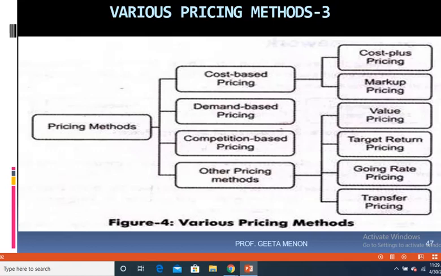So this happens only when a new product has been brought into the market and customers cannot actually understand the real value of the product, and neither are there competitors to offer that product at a lower rate, because competitors still do not know how to go about manufacturing the product. So till the time the competitors start coming into the scene, this manufacturer can continue to keep the skimming price, which means a high price, and this high price will help them in covering up the cost of all that is incurred for capital purchase, for research and development, and so on.